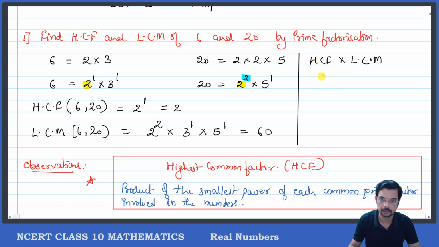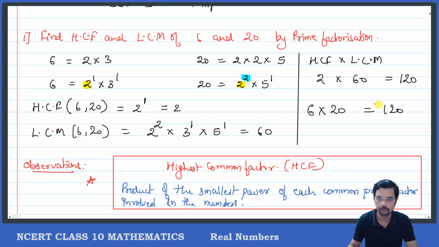HCF of 6 and 20 is 2, and LCM of 6 and 20 is 60. So their product will be equal to 120. Now let us find the product of the numbers 6 and 20. What is 6 into 20? That also is 120.